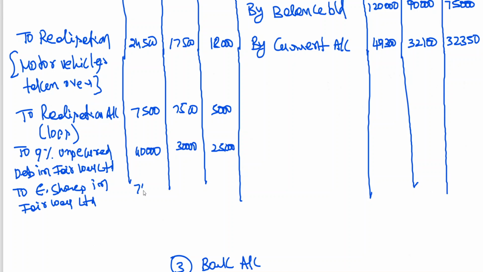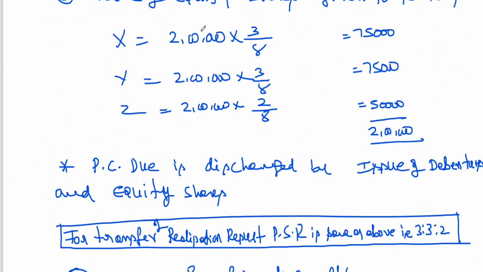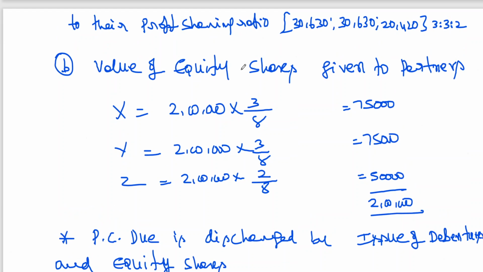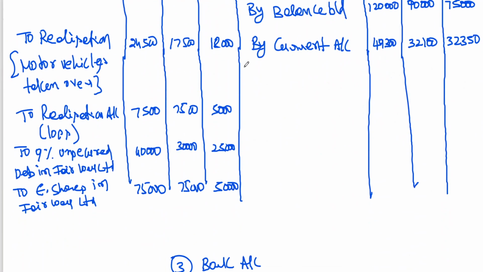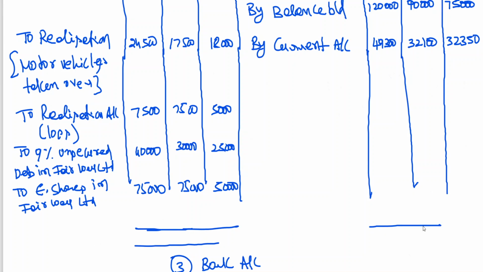And shares were given like 75, 75, 50. We have already done that also. Here you can see shares issued 75, 75, 50. Now, after doing this, if any partner whose capital account is showing debit balance, he needs to bring cash. If any partner whose capital account is showing credit balance, we need to make a payment.